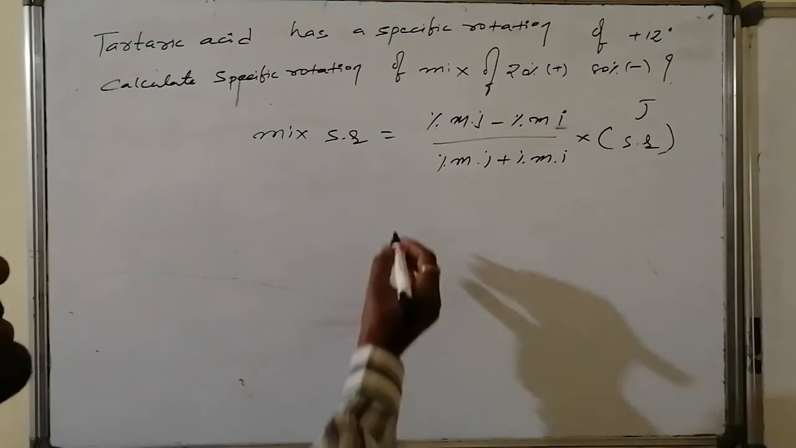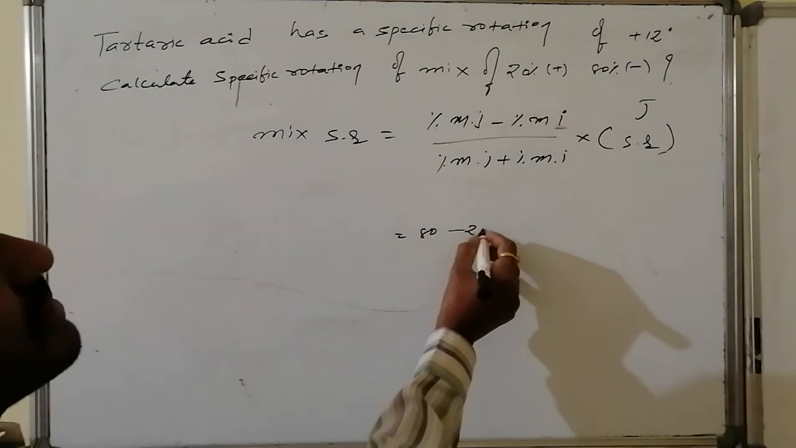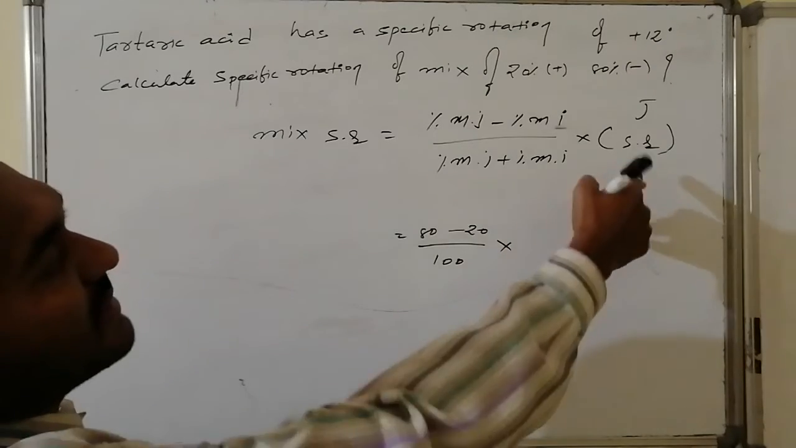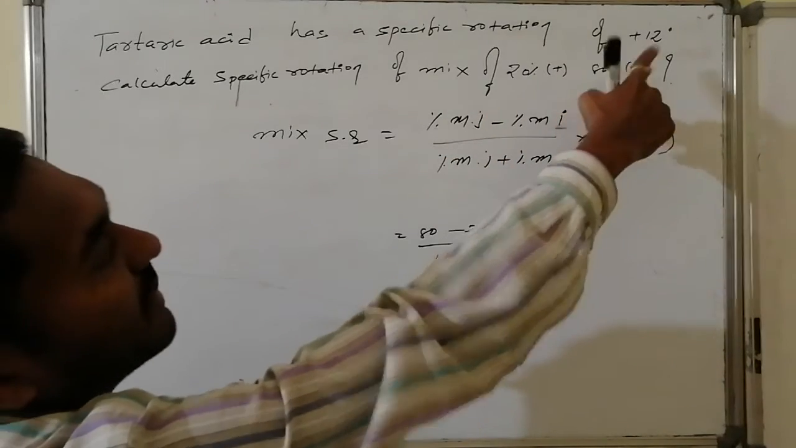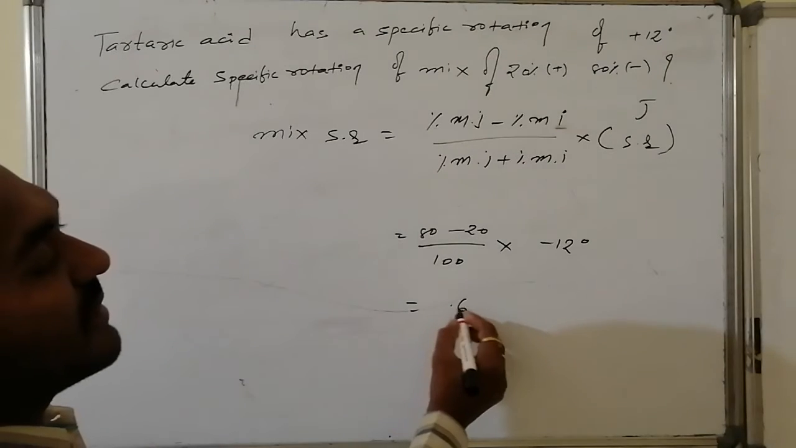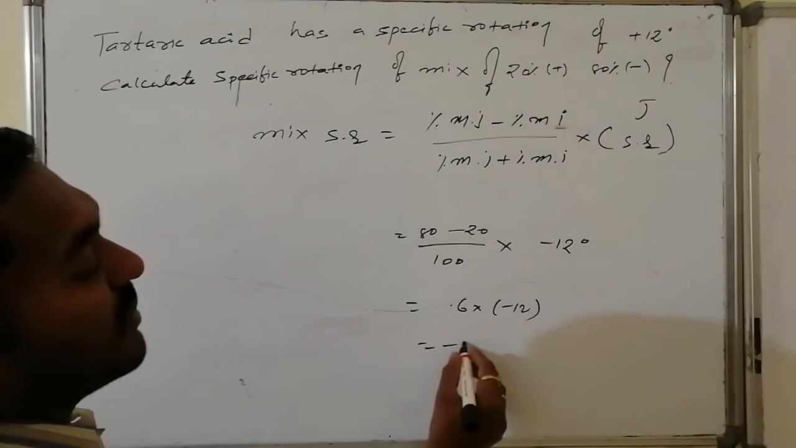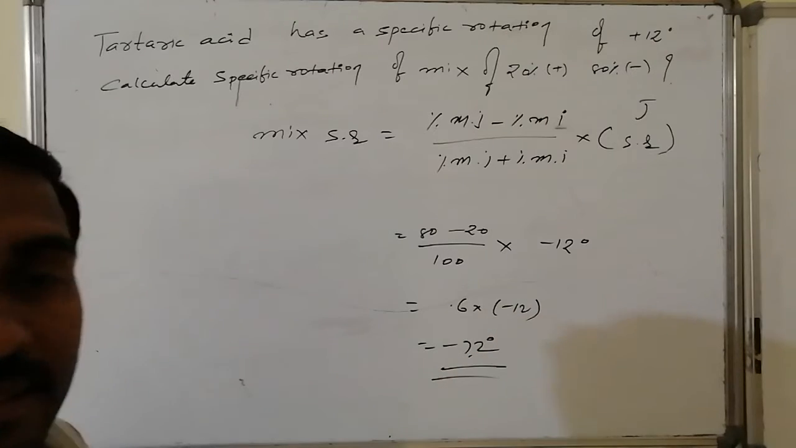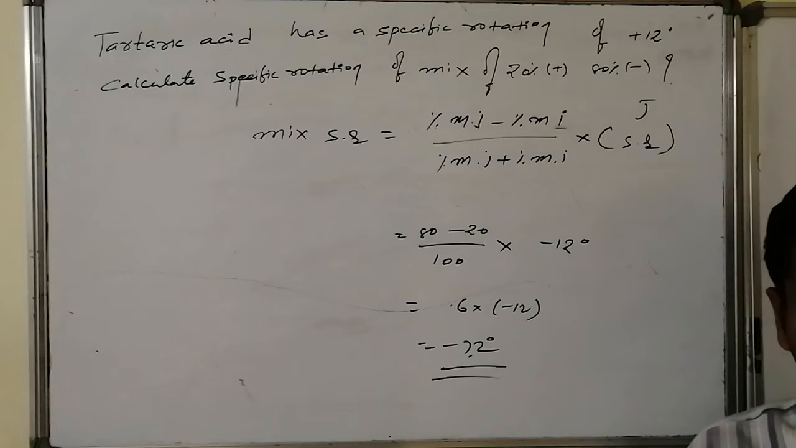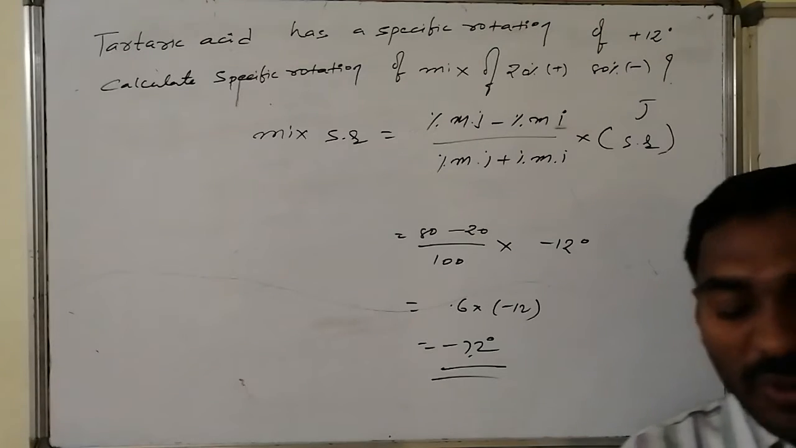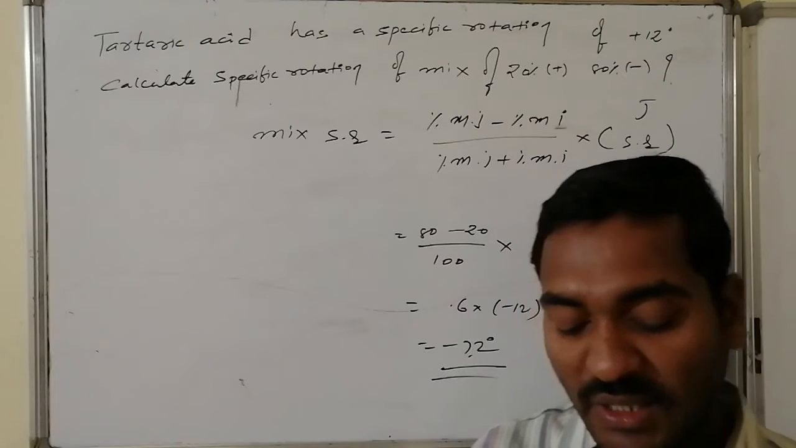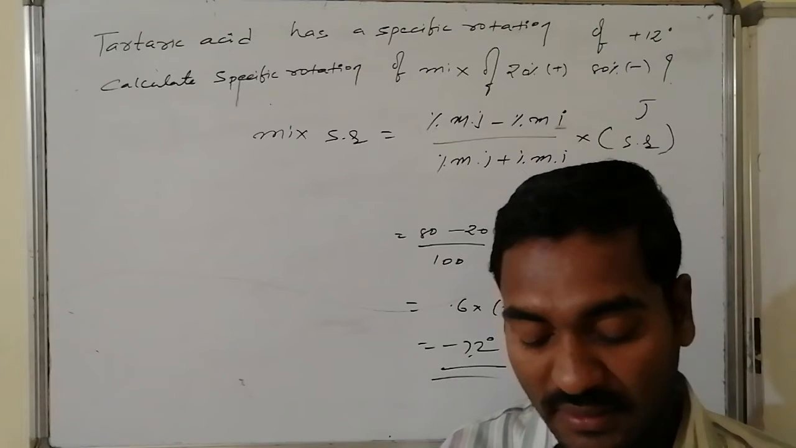That can be given by: major percentage is 80, minor percentage is 20, major plus minor is 100, into the major component, which here is minus, that is minus 12 degrees. This becomes equal to 0.6 into minus 12, that is minus 7.2 degrees. This is the specific rotation of the mixture, related to the specific rotation of the single component and the percentages of the major and minor components.